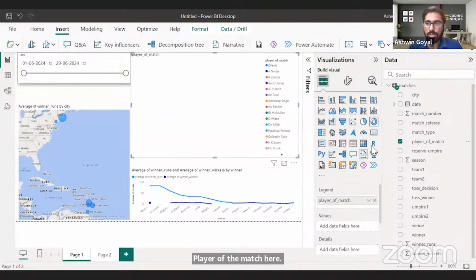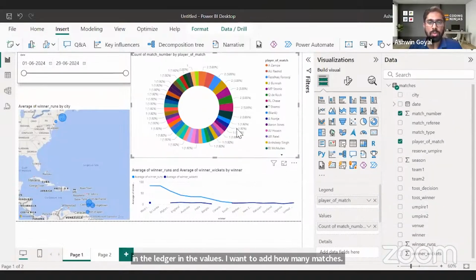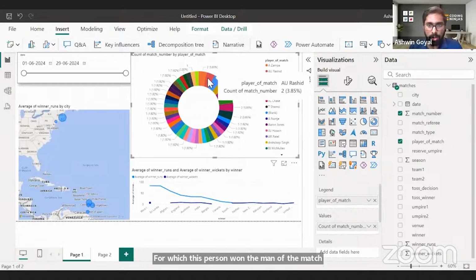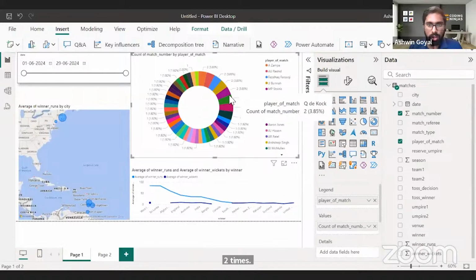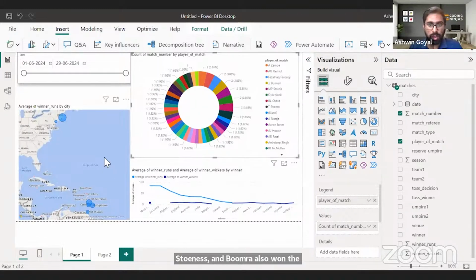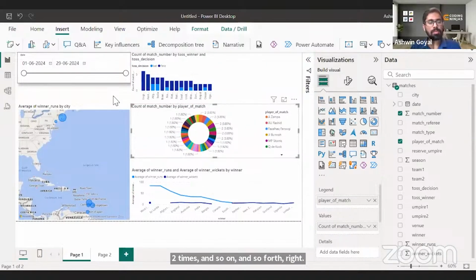And in the legend, in the values, I want to add how many matches this person won. So count of matches for which this person won the man of the match. So for example, Zampa 2 times, then Quinton de Kock, Stoinis, and Bumrah also won man of the match 2 times, and so on and so forth. Right. So this graph tells me man of the match.